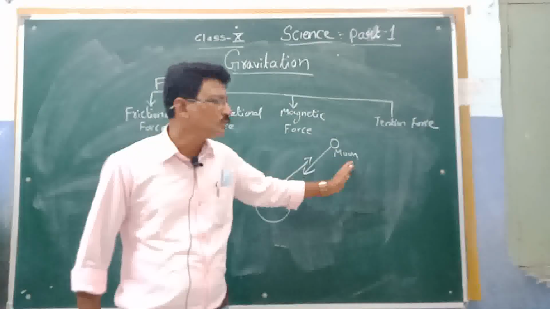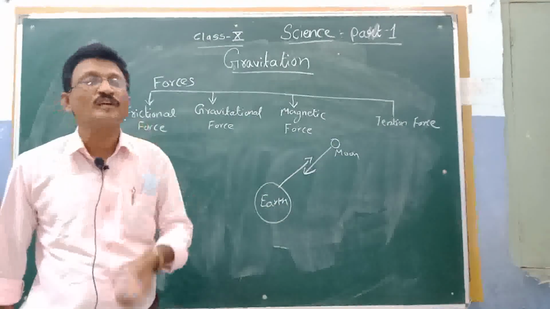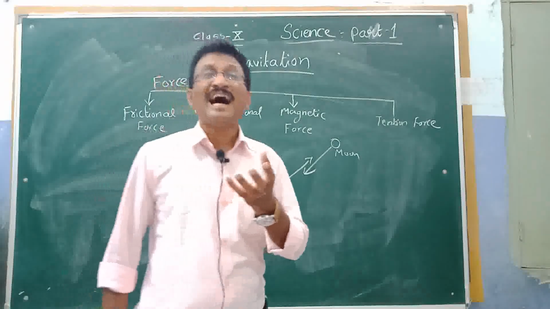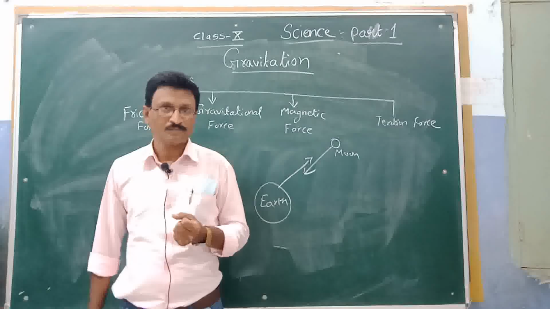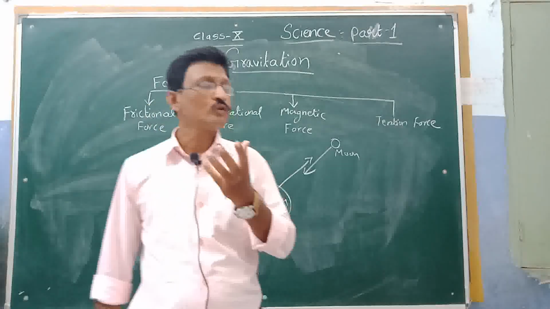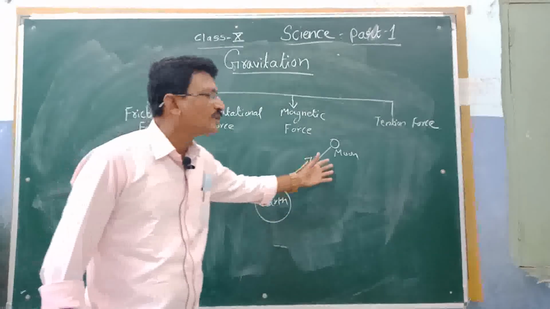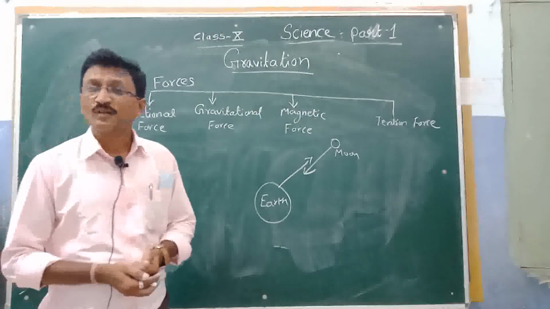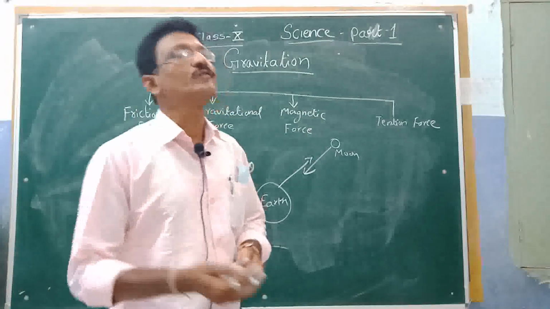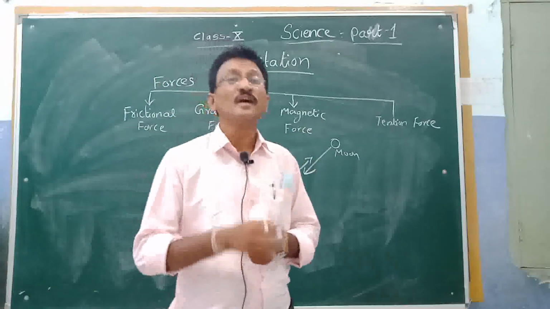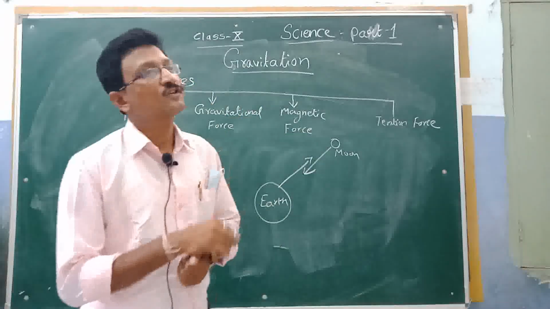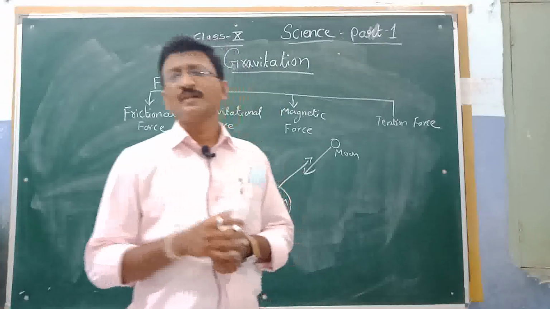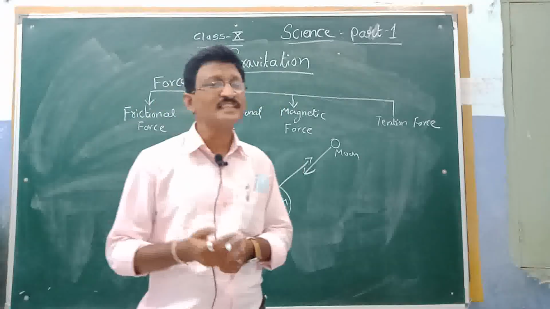that due to the moon's and the earth's gravitational force, what happens? In the sea, in samudra mein, there are high tides and low tides. Due to the gravitational force and the rotation of the moon, high tides and low tides occur there. There are various types of forces in the whole universe, but one thing is constant, that is what? Gravitational force. In this chapter we will learn more about the terms and each and everything.